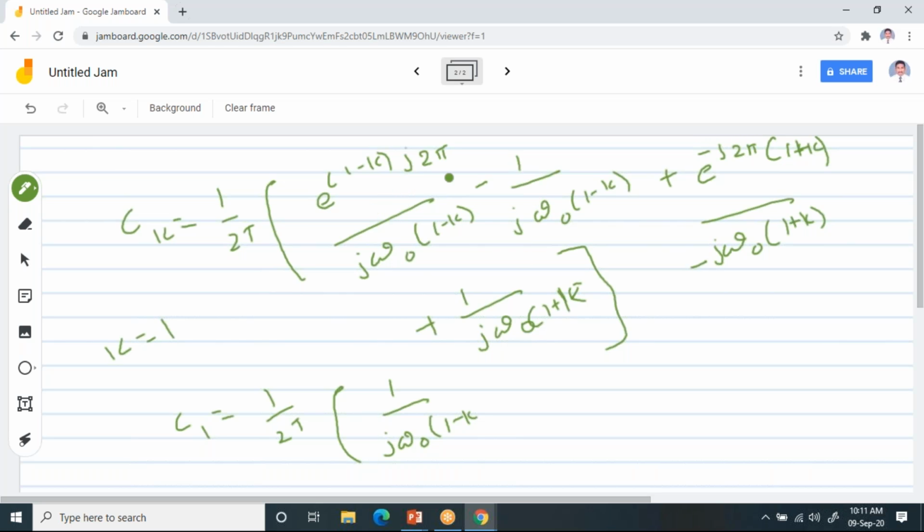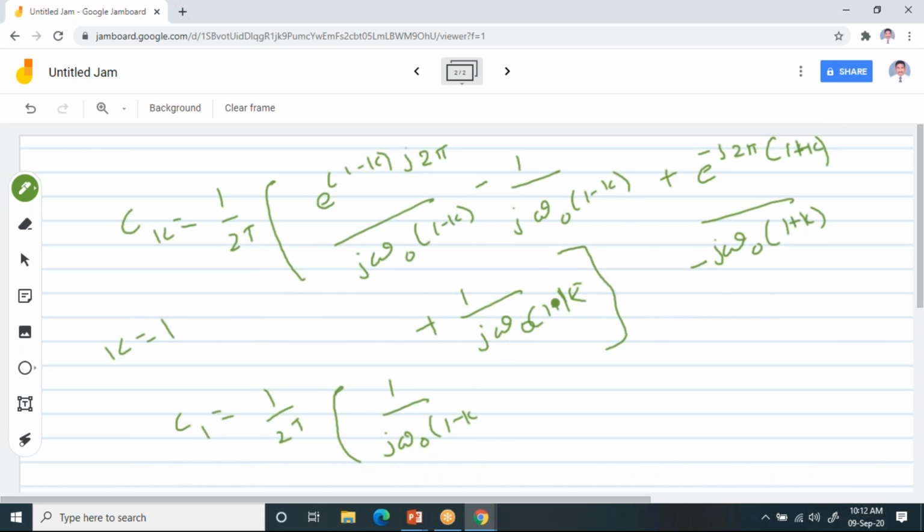And this gets cancelled. If you substitute all the values k equal to 2, 3, 4, all the terms, plus and minus, cancel, since we have one term which is plus and one term which is minus. Now you just observe it. If you take k equal to 3, you will get e power minus j6 pi, and here you will get this and this gets cancelled.